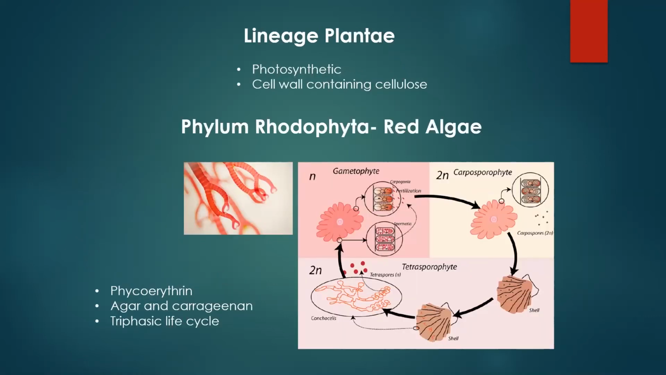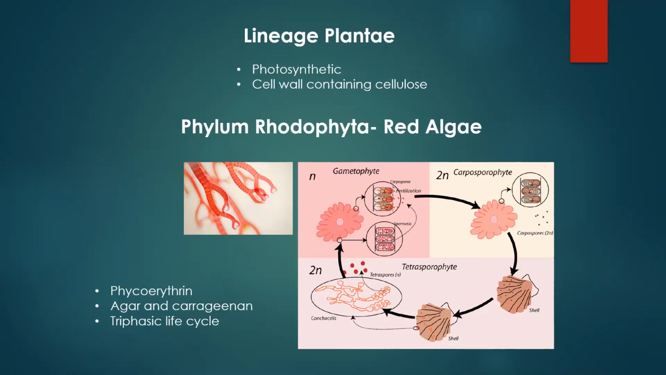All right, underneath the lineage Plantae, we're going to start off with the phylum Rhodophyta, which is your red algae. Now, something to keep in mind as we go through the lineage Plantae, they all have something in common because they're all related to each other. They all came from the same common ancestor. And one of the characteristics that all of these organisms are going to have in common is they're all going to be photosynthetic, and they're going to have cell walls that contain cellulose, just like plants do. Plants contain cellulose. All right, so this is one of those pieces of evidence that they're all related.